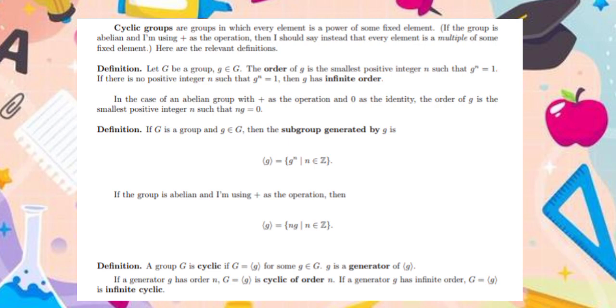Another definition: a group G is cyclic if G is equal to ⟨g⟩ for some g element of G. Then g is a generator of G. If a generator g has order n, G equal to ⟨g⟩ is a cyclic group of order n. If a generator g has infinite order, G equal to ⟨g⟩ is an infinite cyclic group.